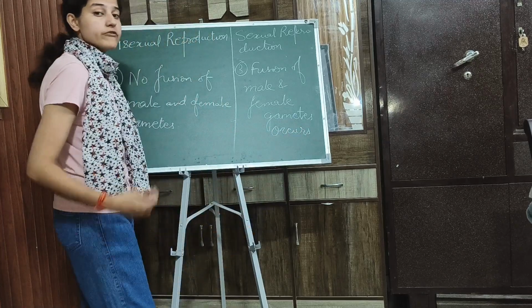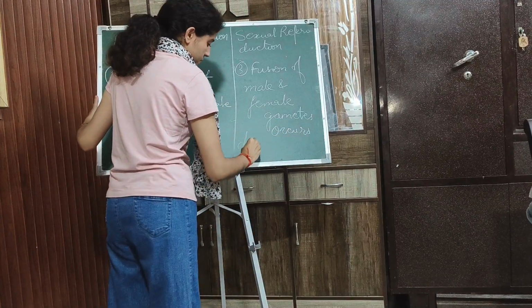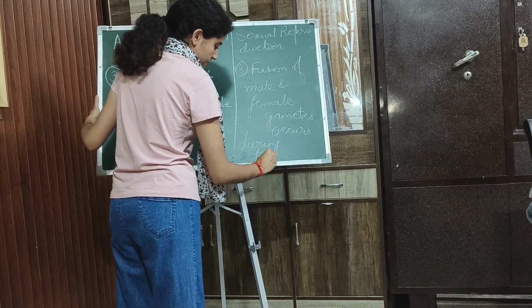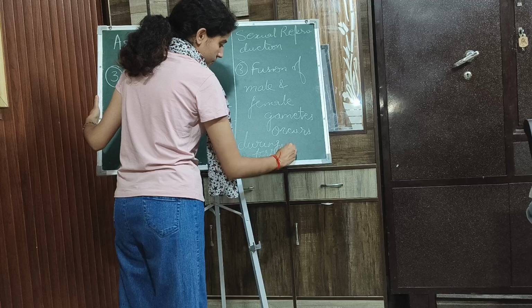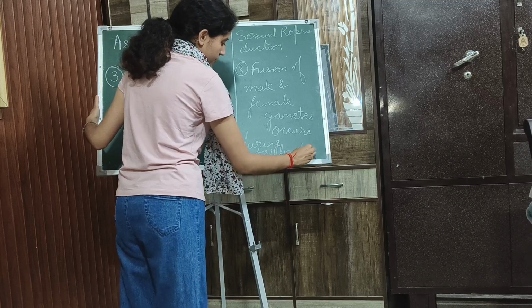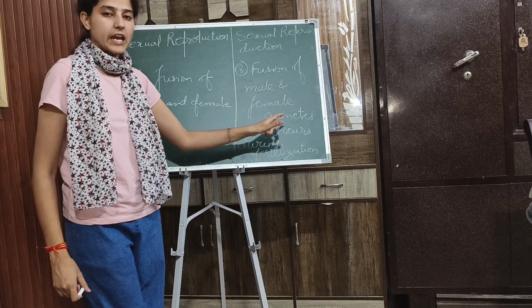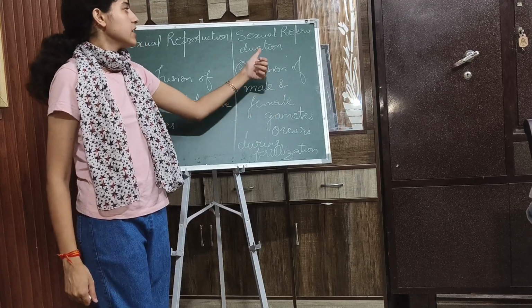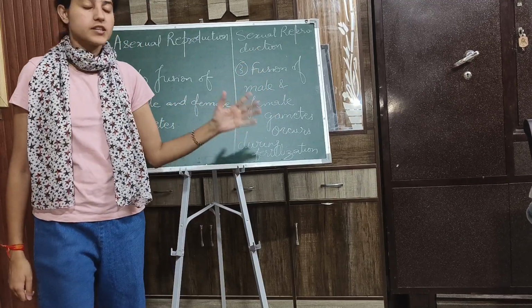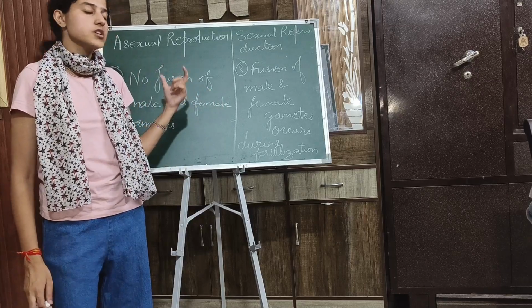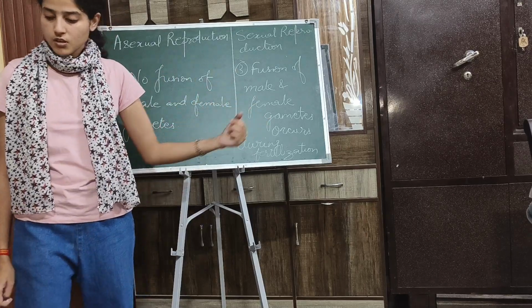Then during fertilization, at the time of fertilization, male and female gametes fuse in sexual reproduction. Okay, this is the third point of difference between asexual reproduction and sexual reproduction.